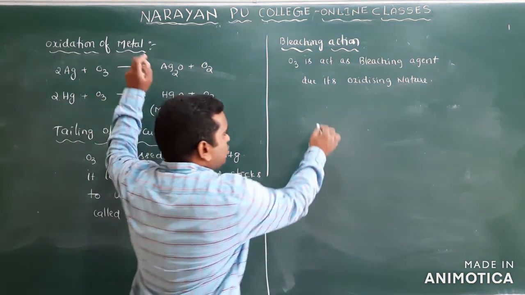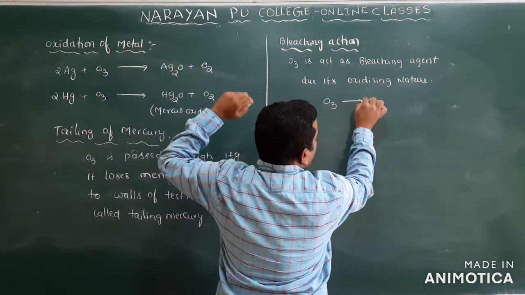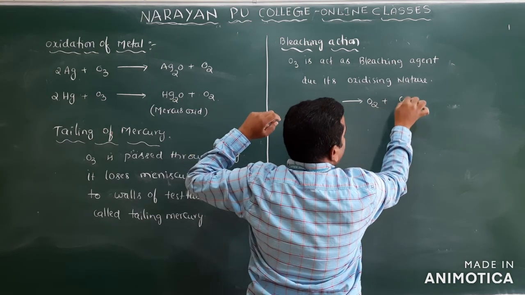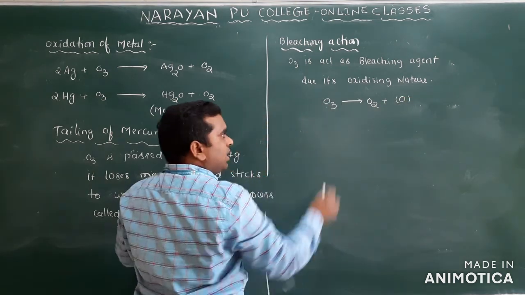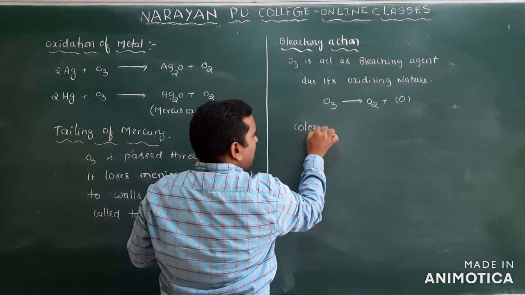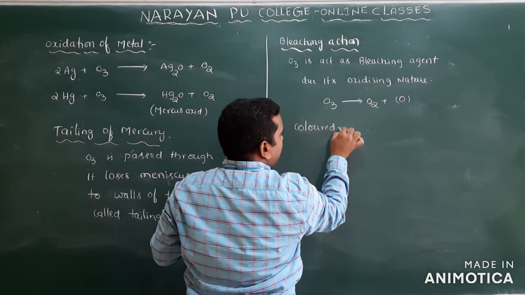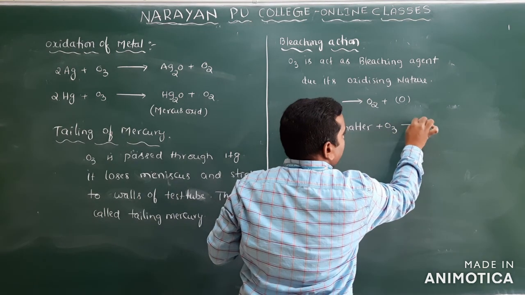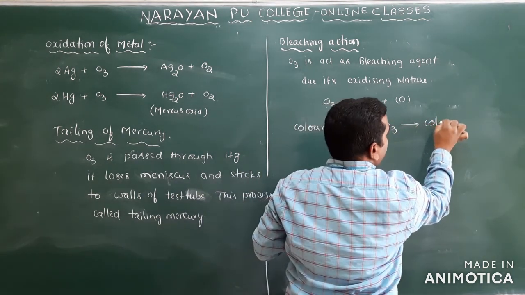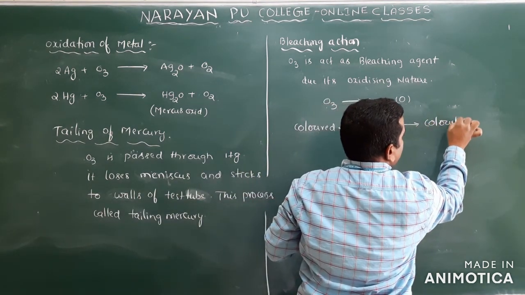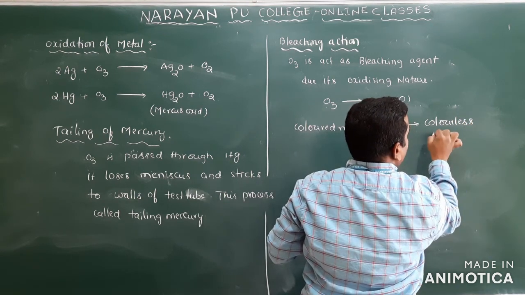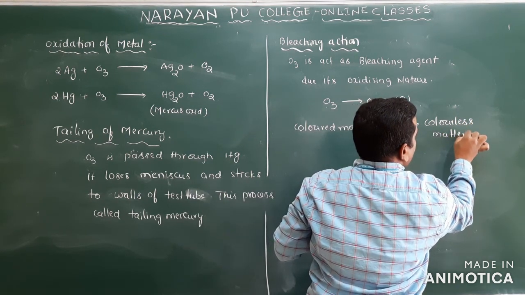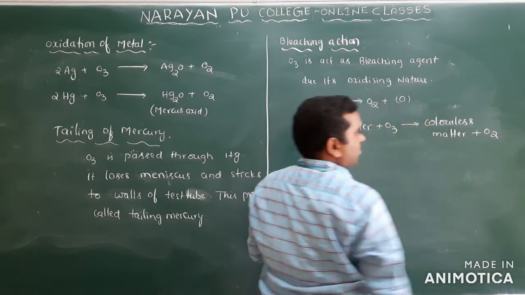You know that ozone dissociates and gives nascent oxygen. So if any colored matter is there, when we add ozone, it will be converted into colorless matter, plus oxygen. Why?